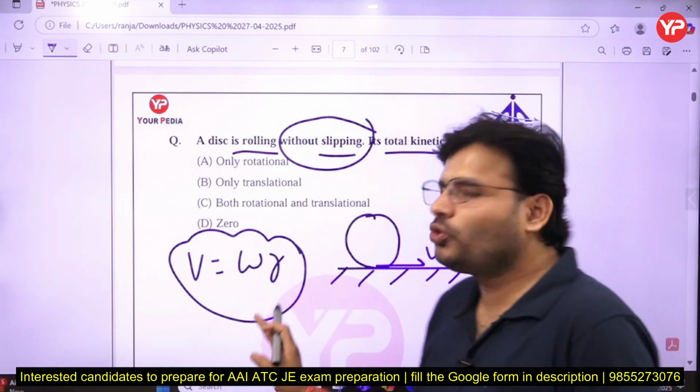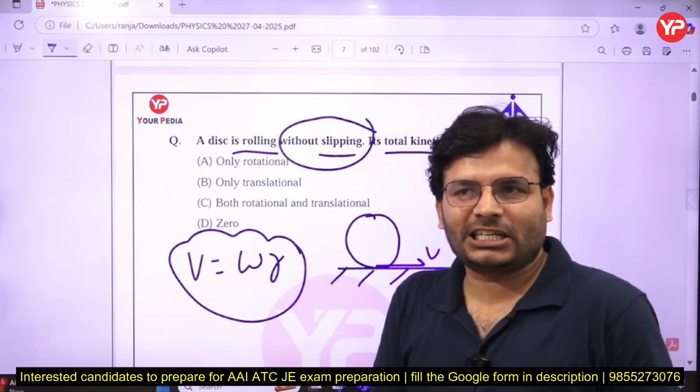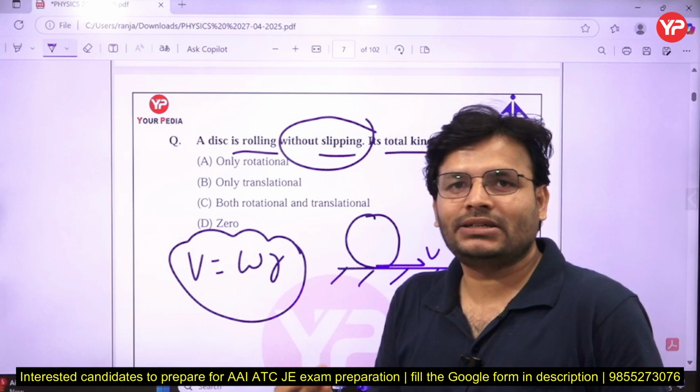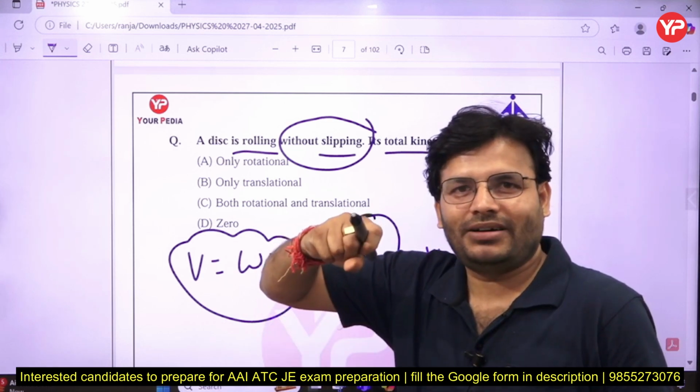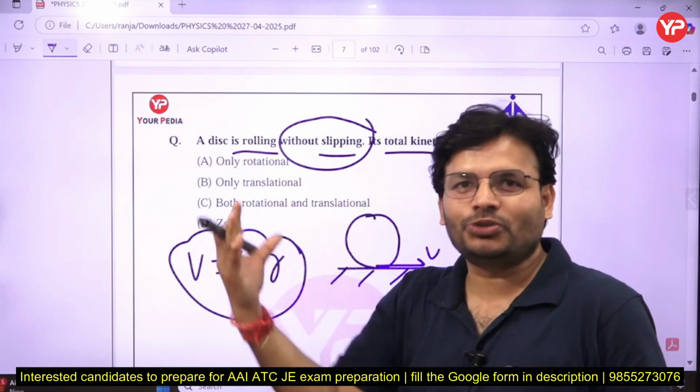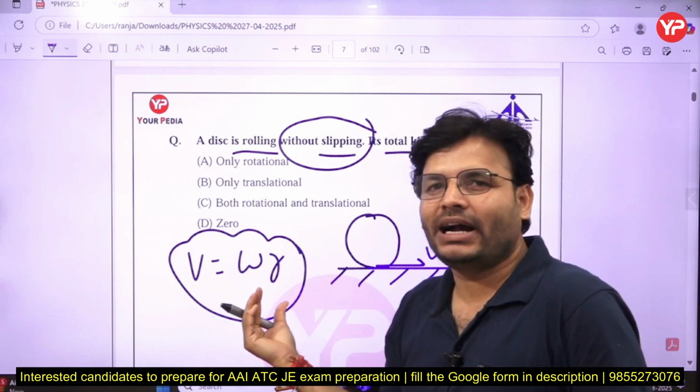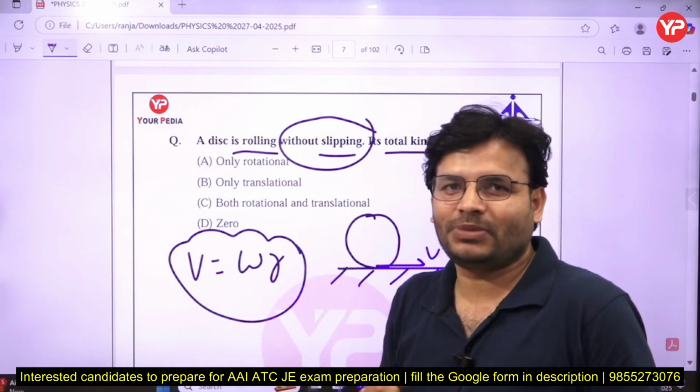If V is not equal to omega r, then slipping can take place, right? Even on your bike, if you take a sudden brake, then your vehicle is going to slip. In that case, V is not equal to omega r. That's why slipping takes place there.